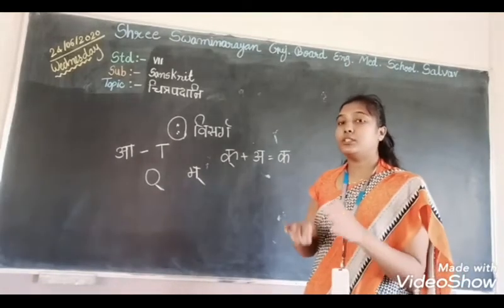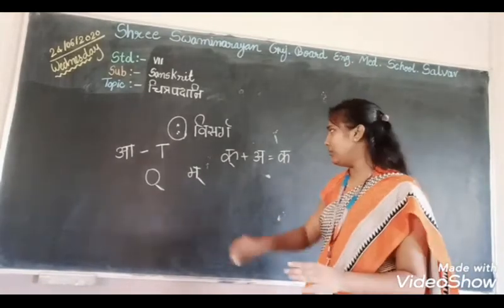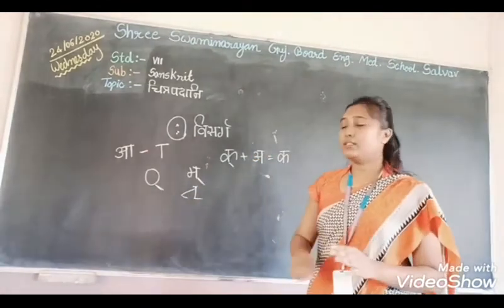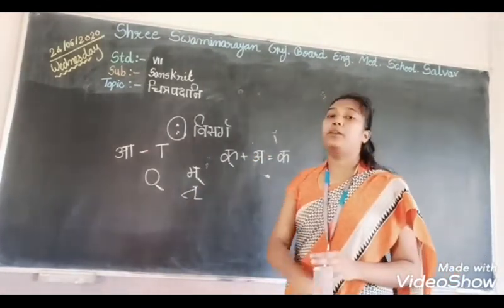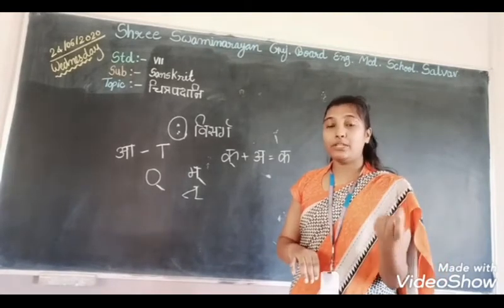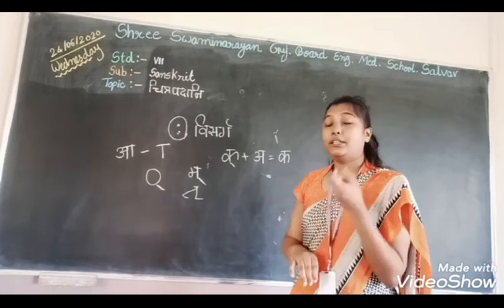So in Sanskrit you get some letters like ma that come with halant in the last letter of the word.